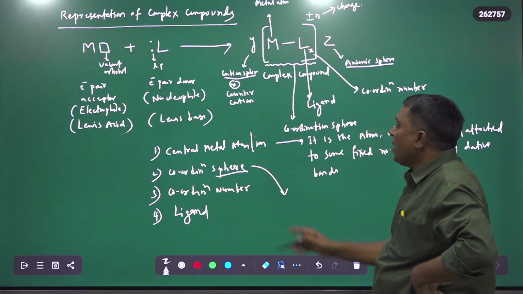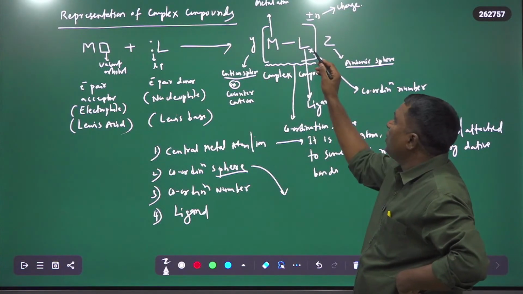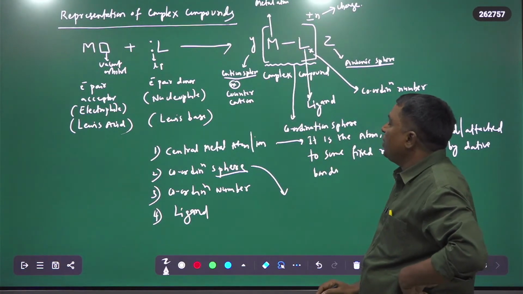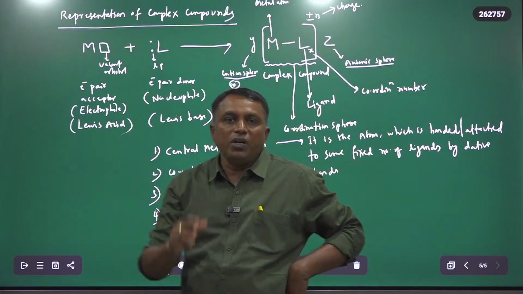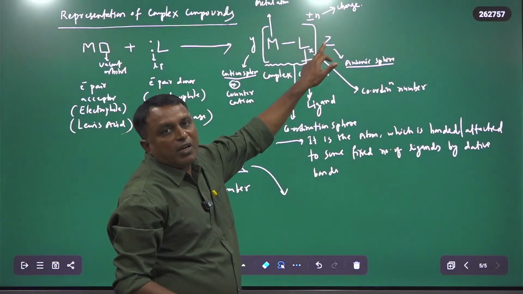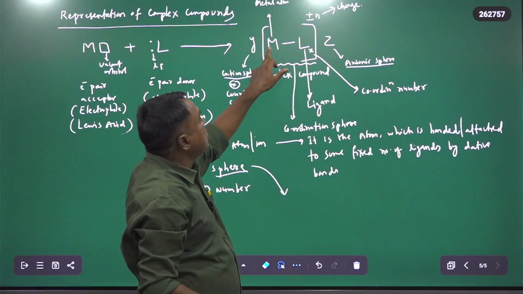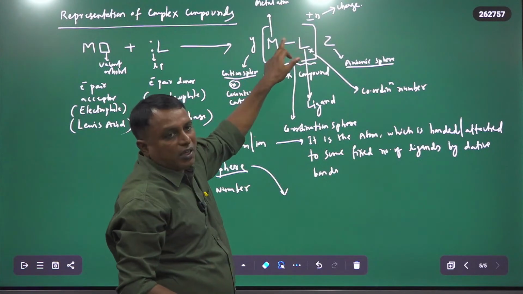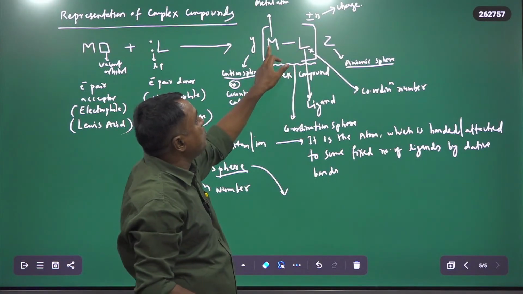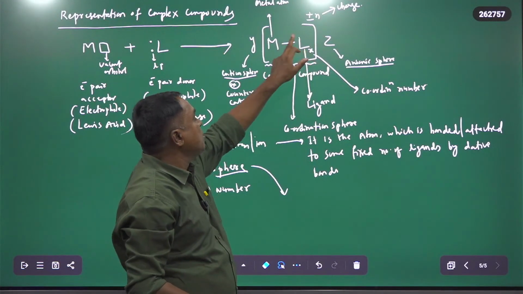And what is the coordination number? It is the number of chemical bonds between M and L. The coordination number is a number representing the number of chemical bonds between M and L, where M is the central atom and L is the ligands. Coordination number is the number of chemical bonds between the metal and all the donor atoms of the ligands.